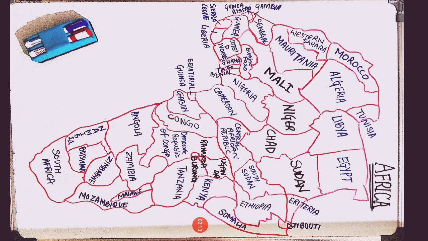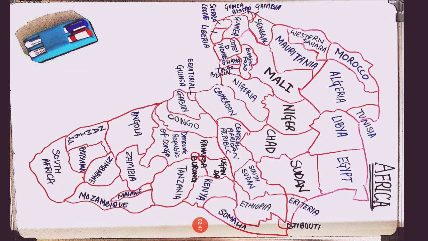And continuing to the territorial part of it: Namibia, Angola, Democratic Republic of Congo, and Congo. For remembering, you can remember it as DRC. So it becomes Namibia, Angola, DRC, Congo.